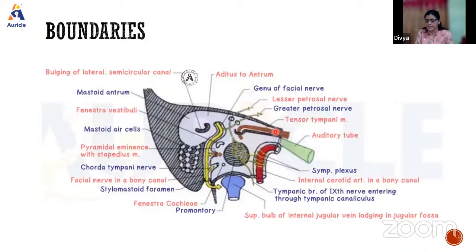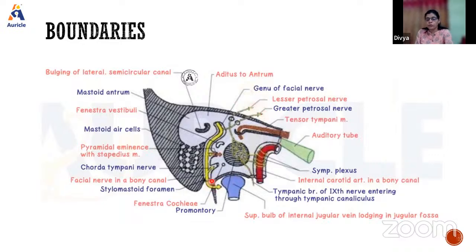This is known as the tegmen tympani, or the tegmental roof, because it is formed by the tegmen tympani. Piercing through this tegmen tympani will be two nerves, that is lesser petrosal and greater petrosal. This is what you need to remember here. So the roof will show two nerves piercing through it, lesser petrosal and greater petrosal.